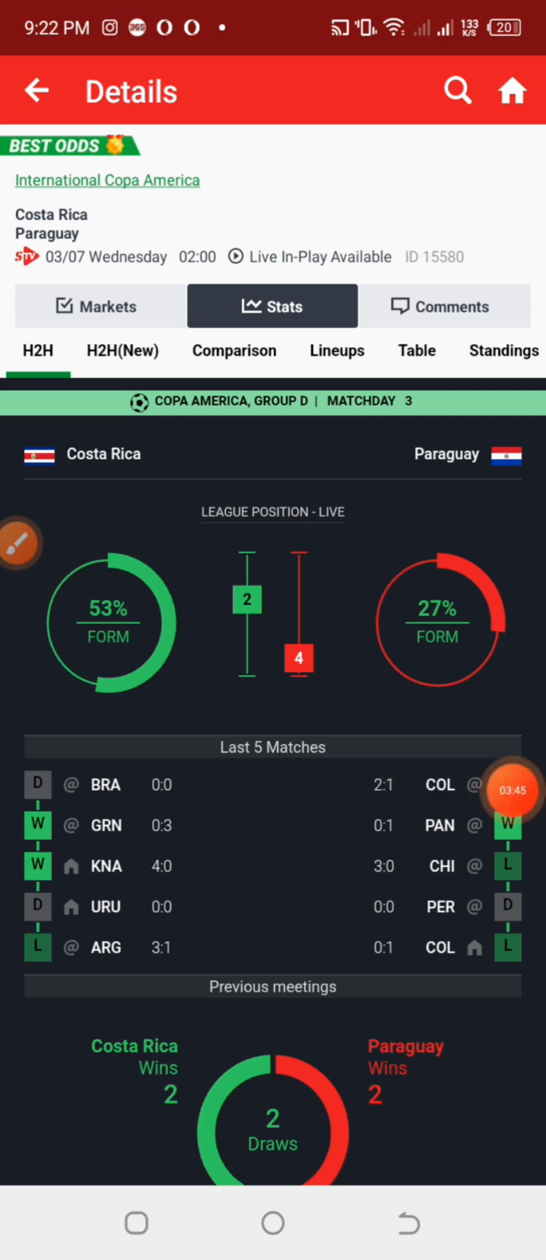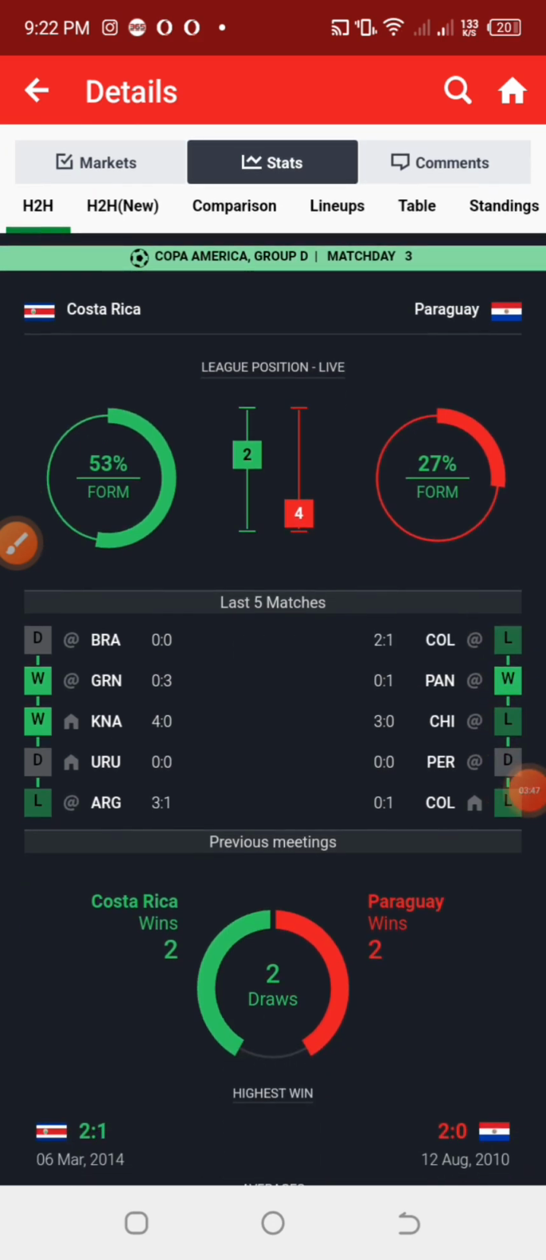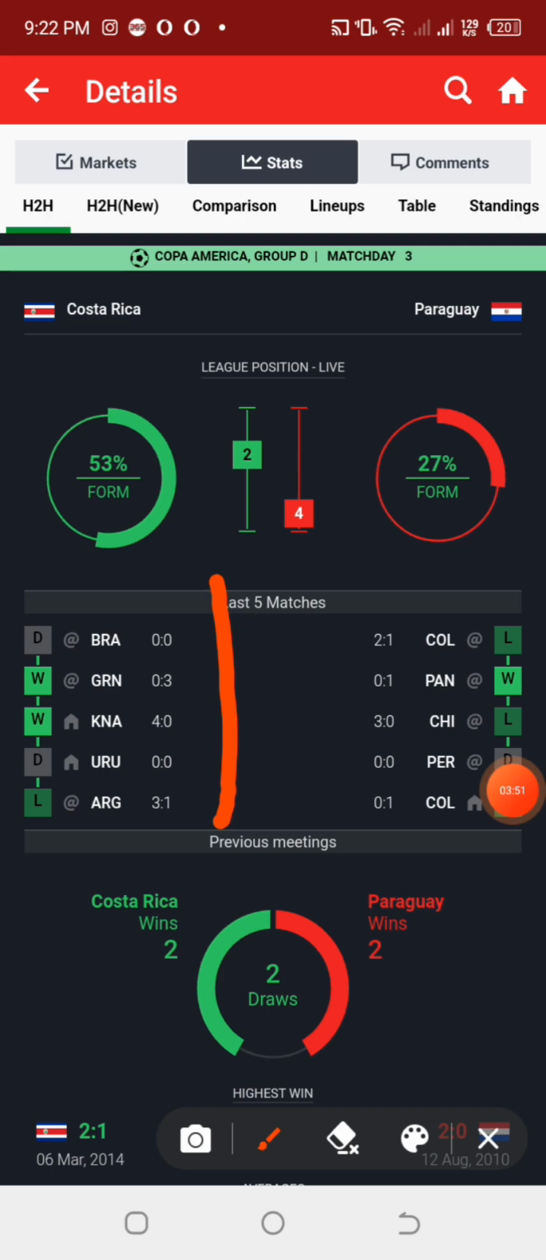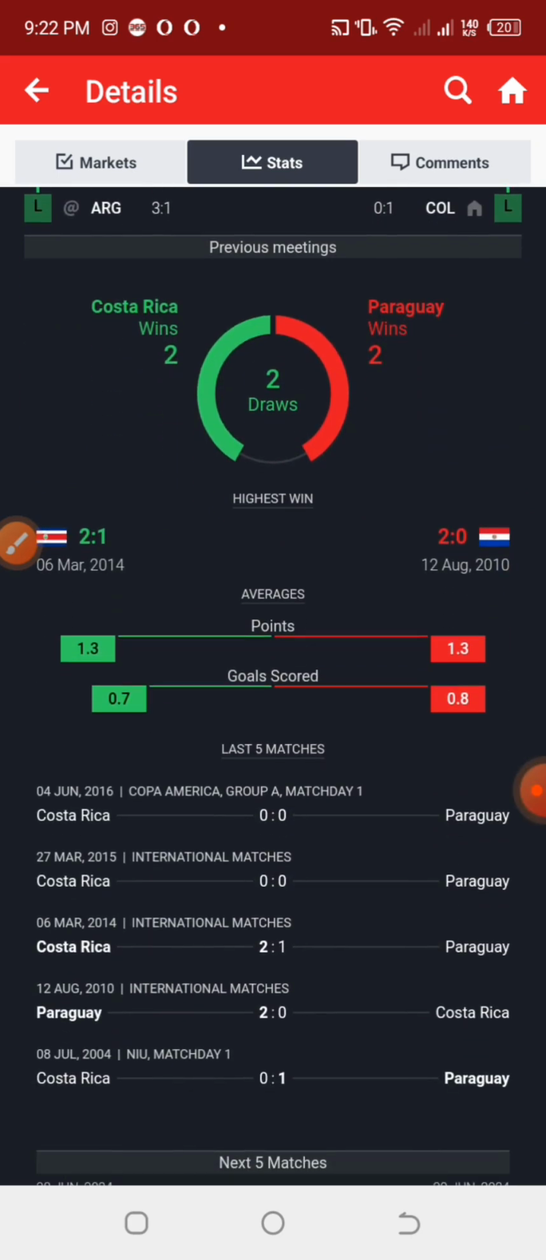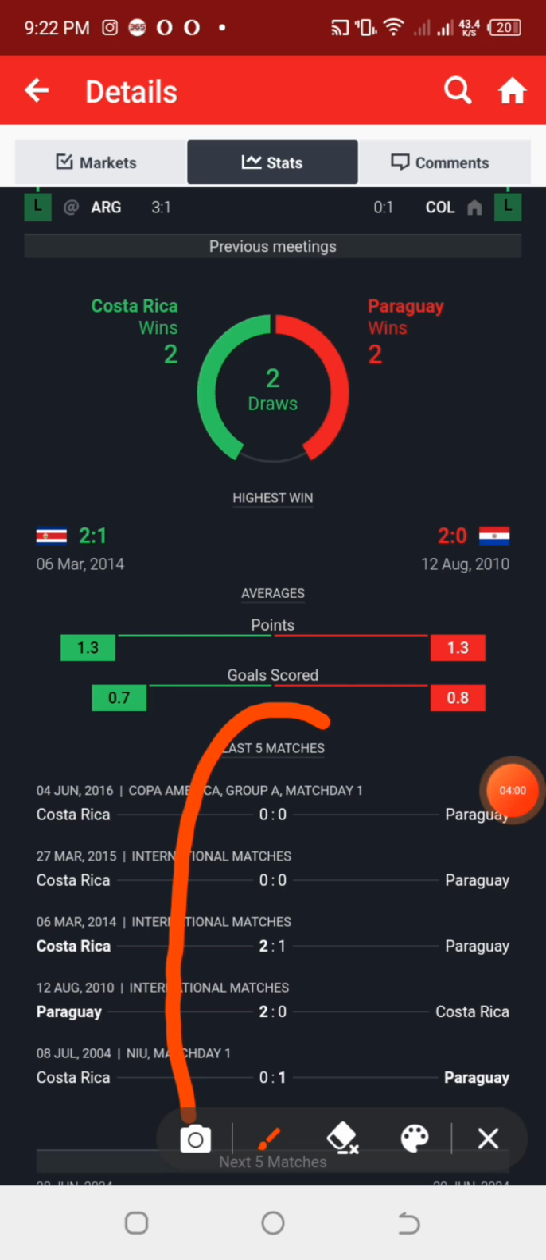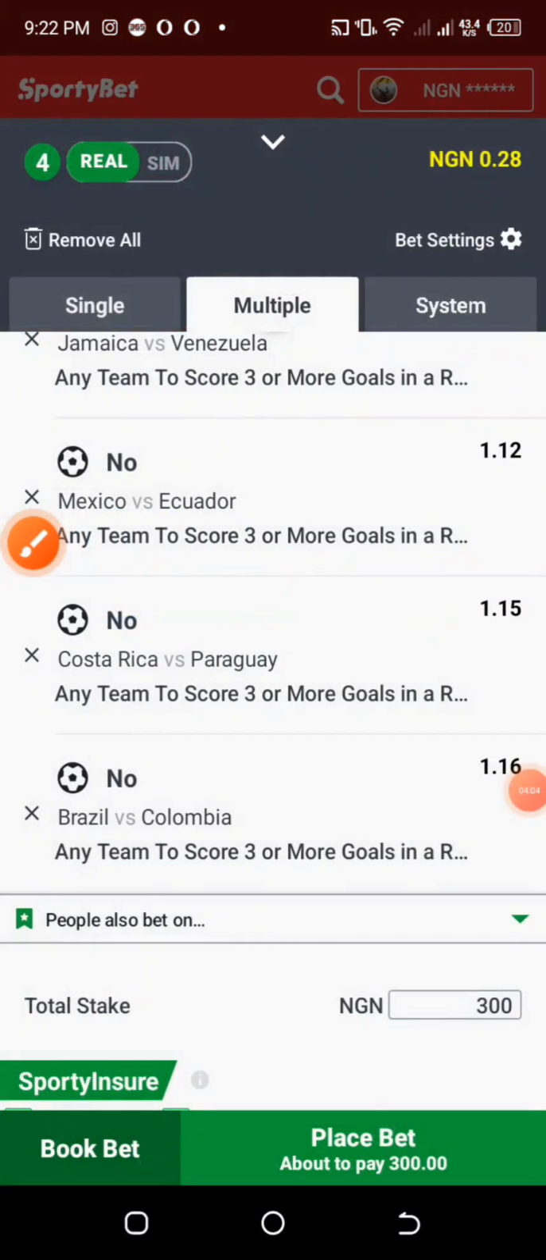Now let us check the match between Costa Rica and Paraguay. Checking the last previous games, we have some games that ended 0-3, 4-0, and for the away team we also have games that ended 3-0. Checking the last previous games against each other, they don't really score goals against each other, the margin of their goals is not that much.